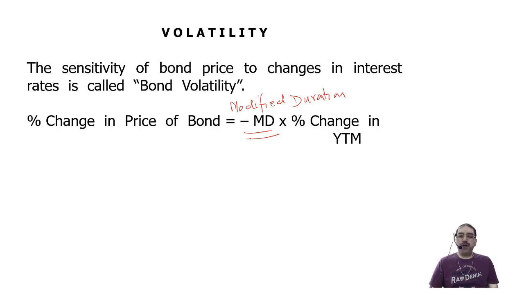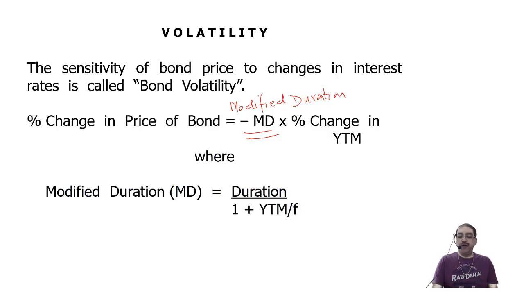So like that we have modified duration, where modified duration is equal to duration divided by 1 plus YTM divided by F. Now this F is going to divide only this YTM. F is the frequency of compounding. So if it is annual, then it is 1. If it is semi-annual, it is 2. If it is quarterly, it is 4. So F is the frequency with which we are compounding.